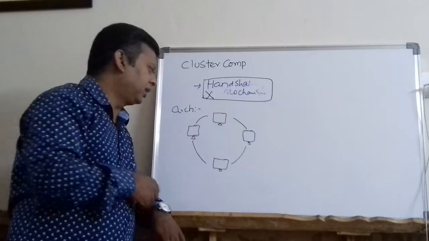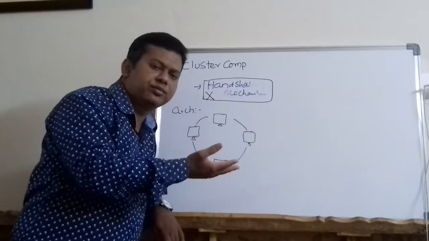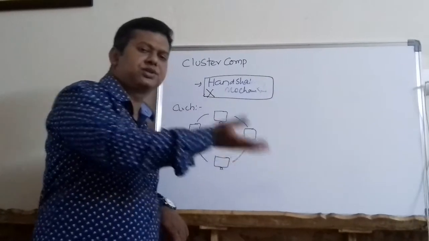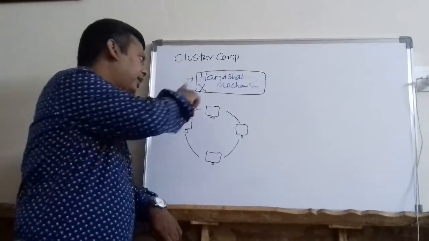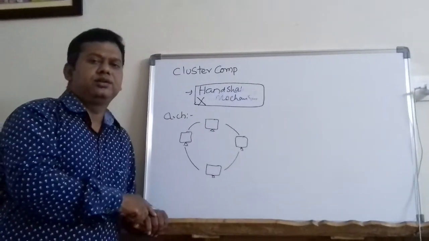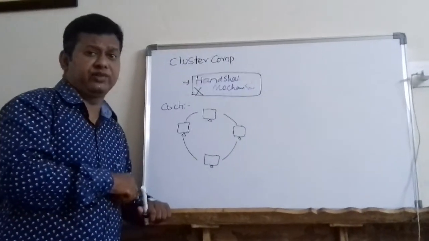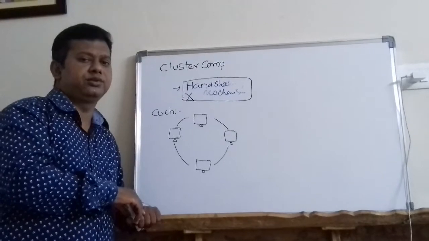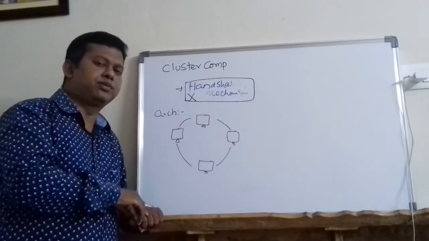Computer A will say, are you ready? I want to send something. Computer B has to say, yes, I am ready. Then data transmission, then acknowledgement. This handshaking mechanism is seriously affecting the performance. If I can avoid the handshaking mechanism, then performance can be improved.